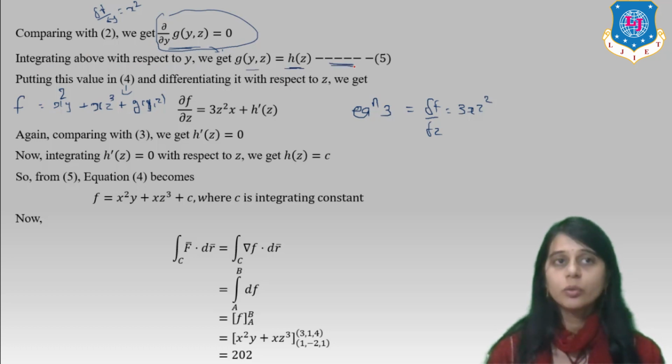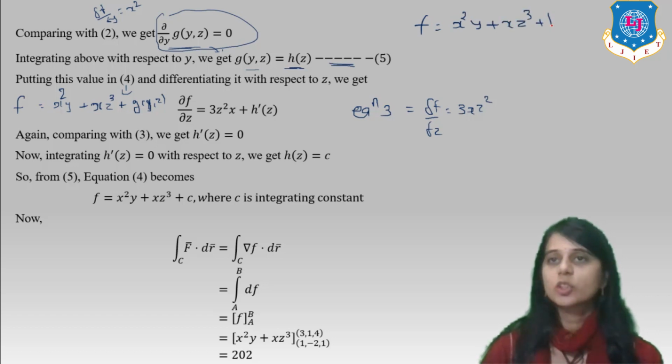This is our equation 5. Now we put the value in equation 4, that means we put g(y,z) equal to h(z). Okay, so we get f equal to x²y + xz³ + h(z).